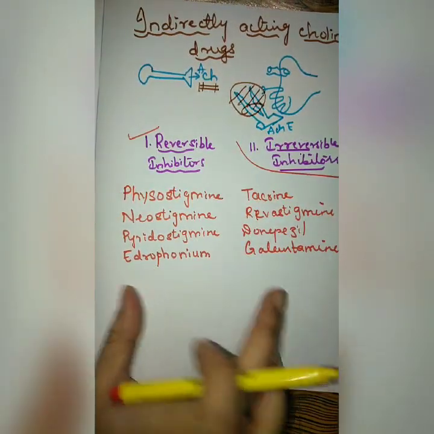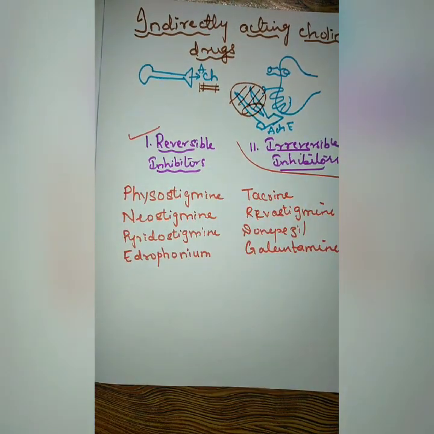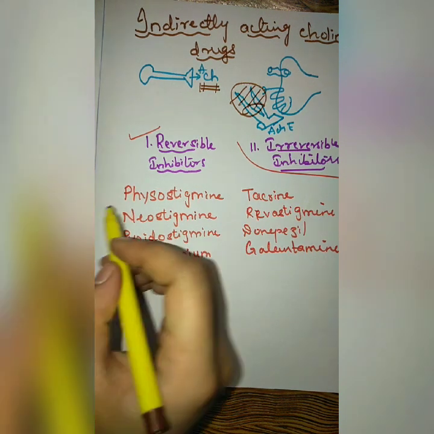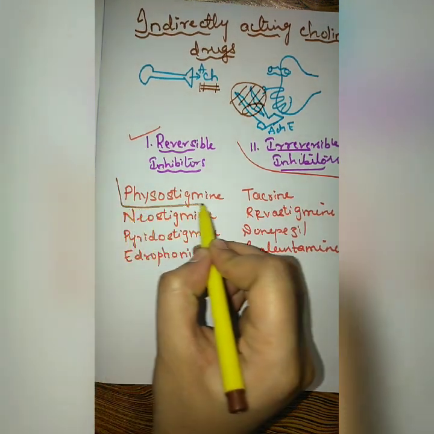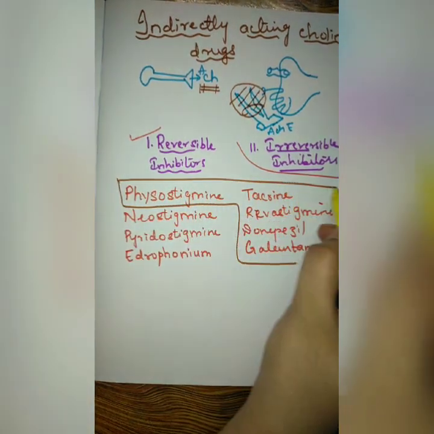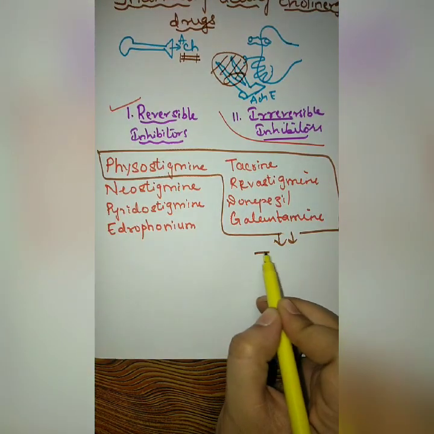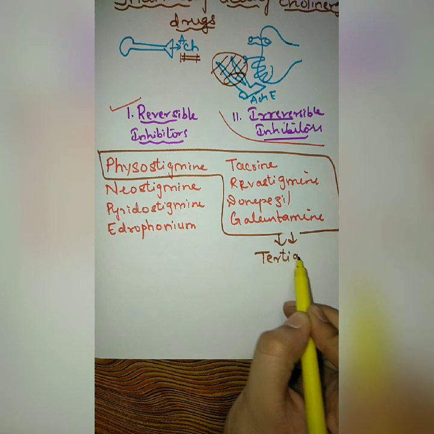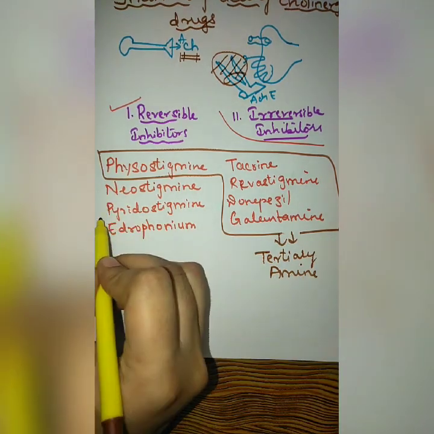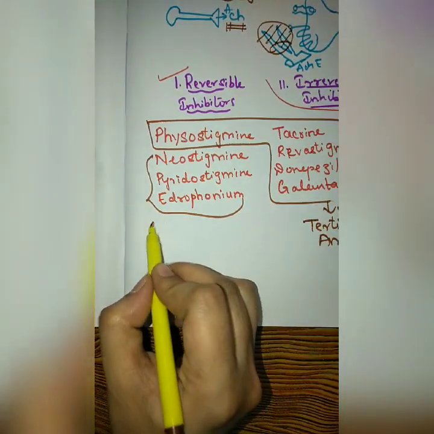These agents inhibit the enzyme acetylcholinesterase for some period of time. Among these, physostigmine, tacrine, rivastigmine, donepezil and galantamine are tertiary amines, and neostigmine, pyridostigmine and edrophonium are quaternary amines.